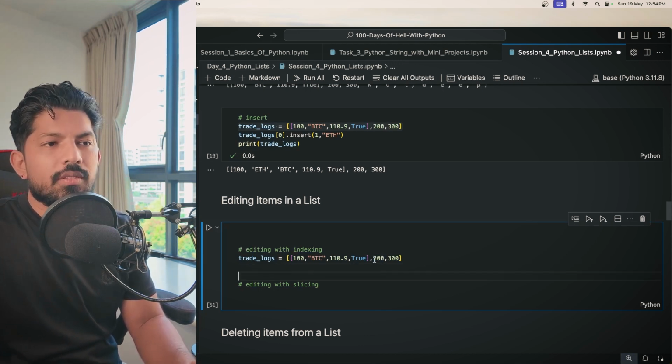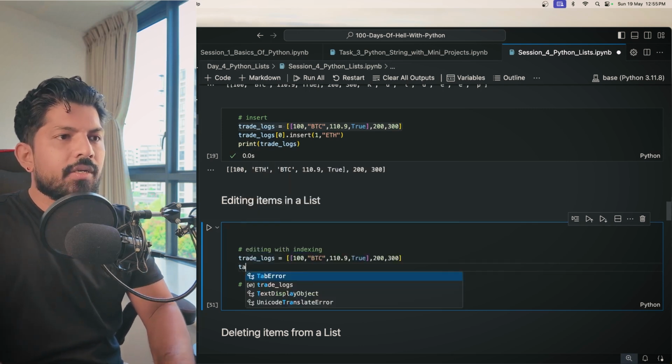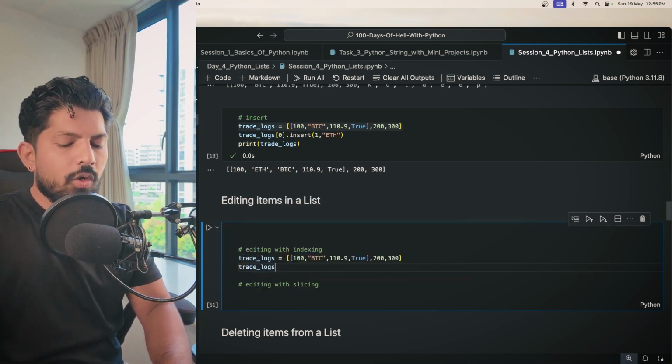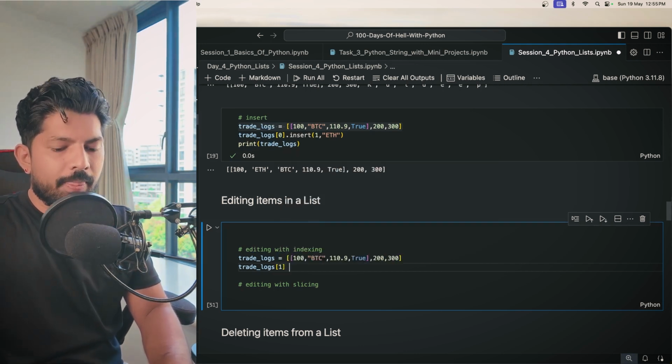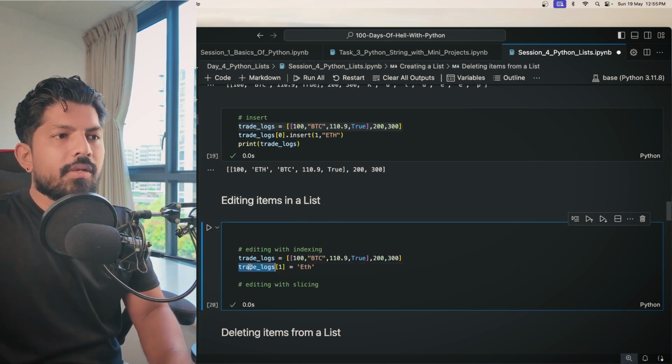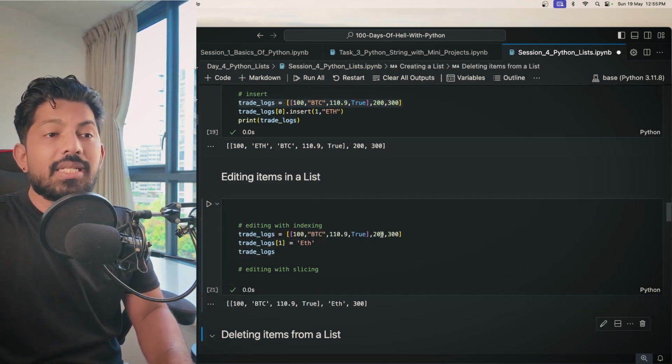What I can do, we know that this is the item of the outer list, right? And this is at the index 1. So we can simply write trade logs, and then you give the index position 1 and just provide ETH. And when you print this again, you will get ETH at the place of 200.